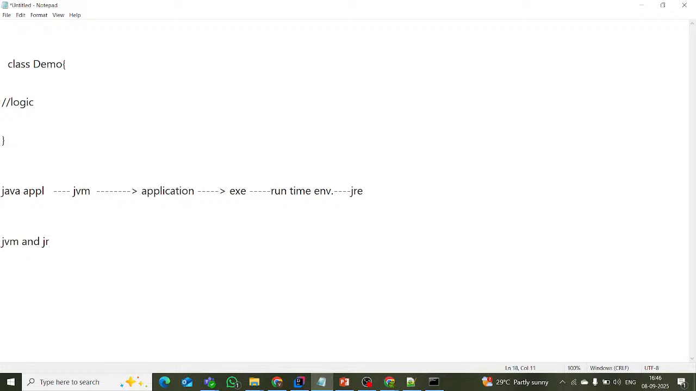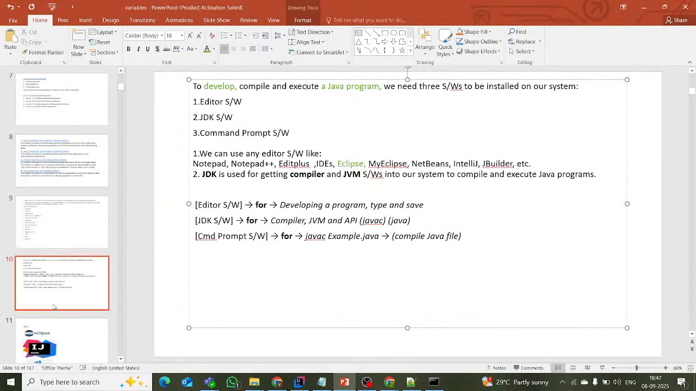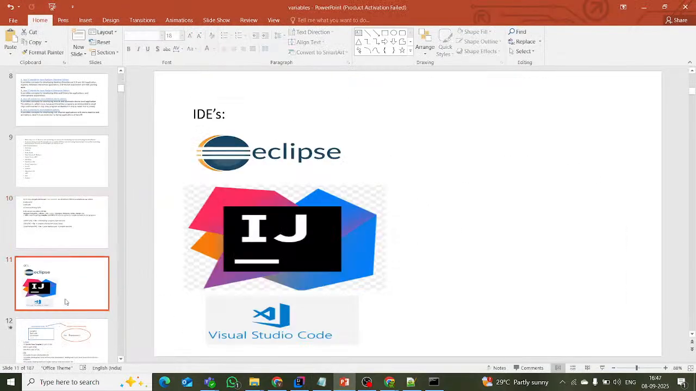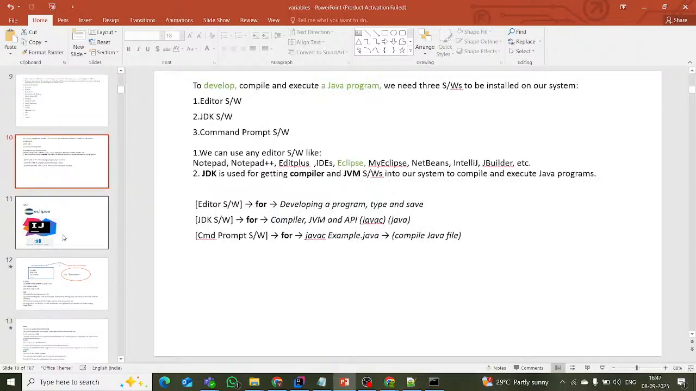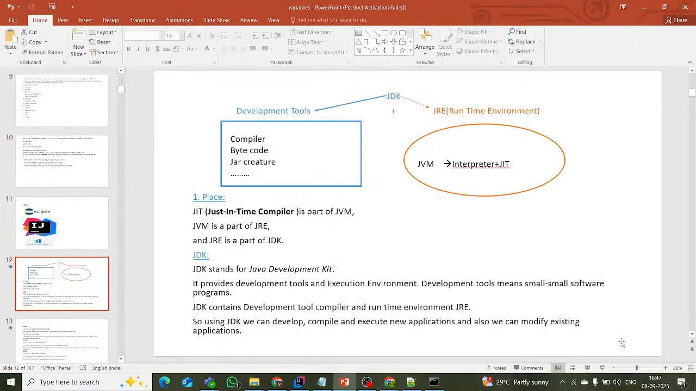JVM and JRE. These two are softwares. We will discuss this a little bit briefly. These are some ideas I will explain next class. So we'll explain about JDK.